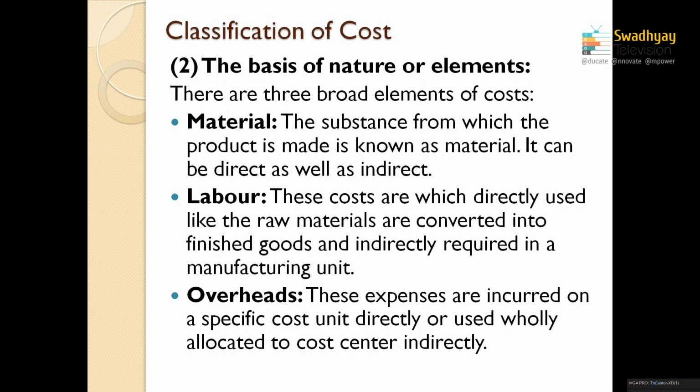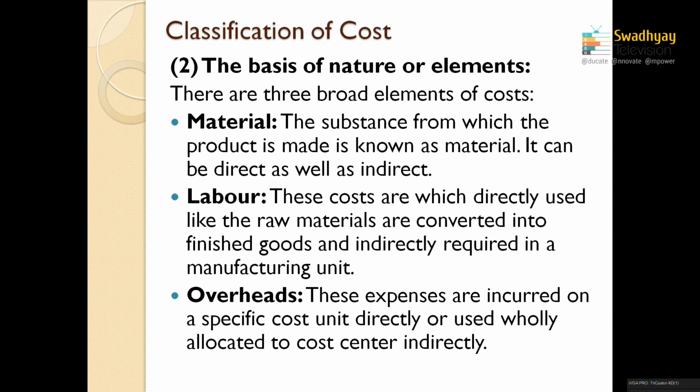Moving to the next classification, that is the basis of nature or elements. Here in this second point, you can say the basis of nature also, but otherwise it is more popularly called the elements of cost. In any cost structure or system, the cost is based on the elements of cost.